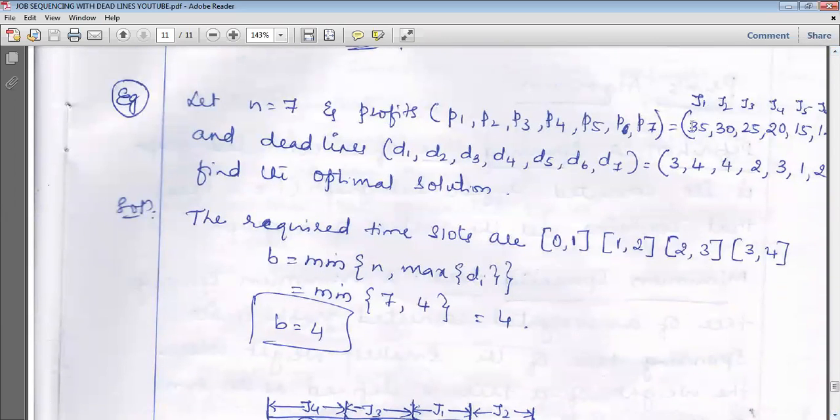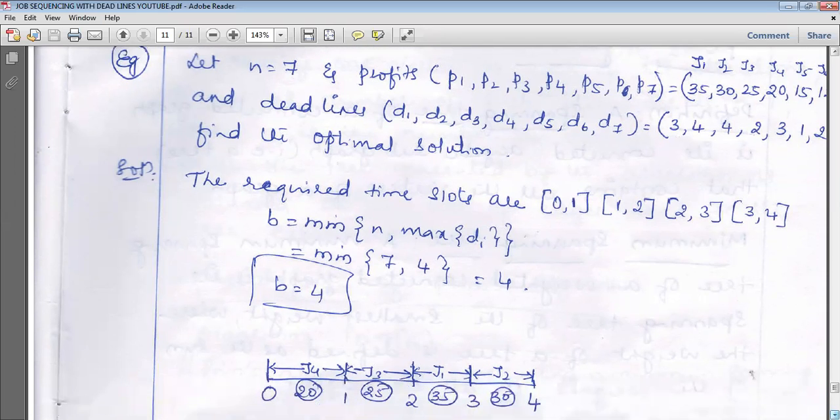Check here: job 1, profit is 35 rupees, deadline is 3 hours. Assume 3 hours means which slot will be allotted. See, all are in decreasing order: 35, 30, 25, 15. So no need to rearrange, let it be as it is. Next, first allot the job J1. The deadline is 3, so I have to allot the time slot 2 to 3. Yes, 2 to 3 is allotted.